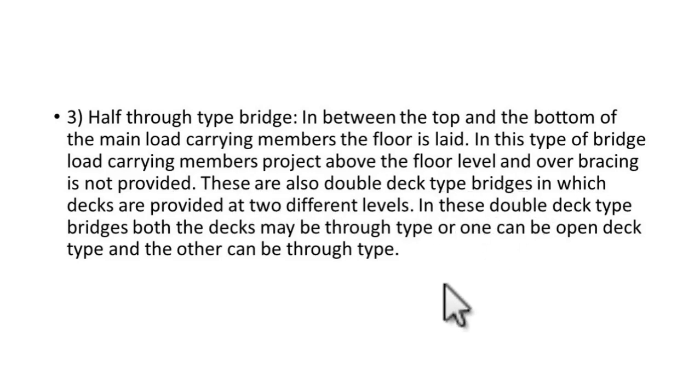There are also double deck type bridges. Double deck means you have two floor systems, which is done for combined rail and road bridges. One such bridge is the Saraighat bridge on the river Brahmaputra. In double deck type bridges, both the decks may be through type, or one can be open deck type and the other can be through type. So both can be of the same type or combined.